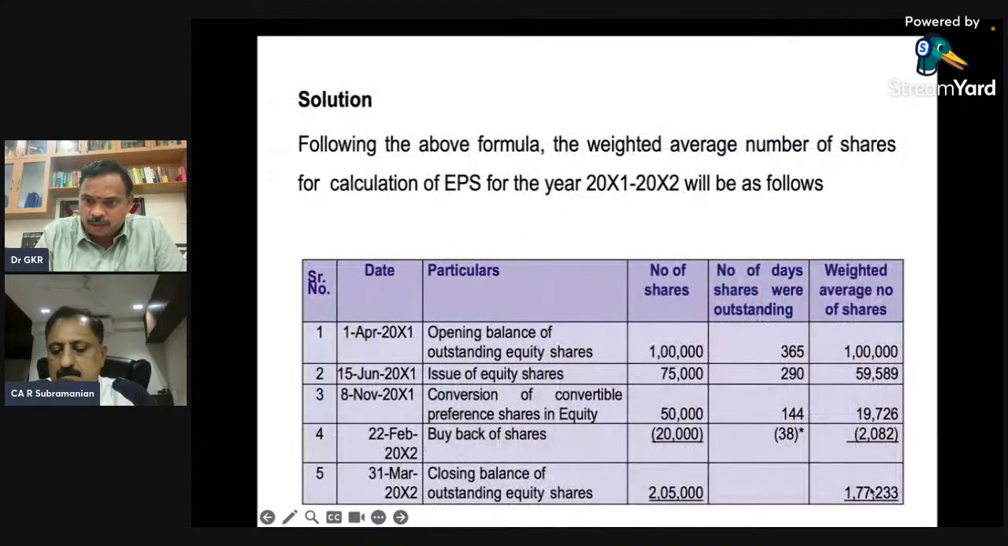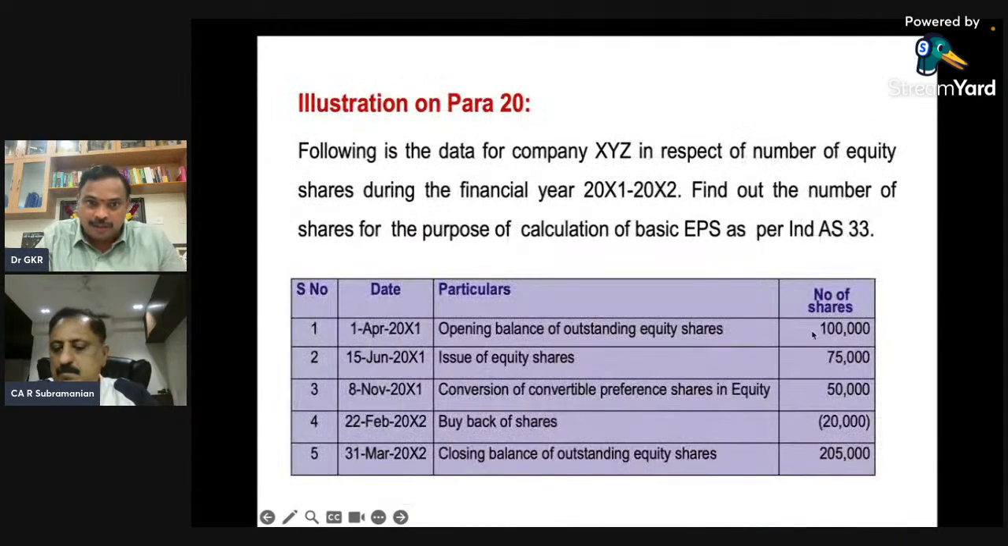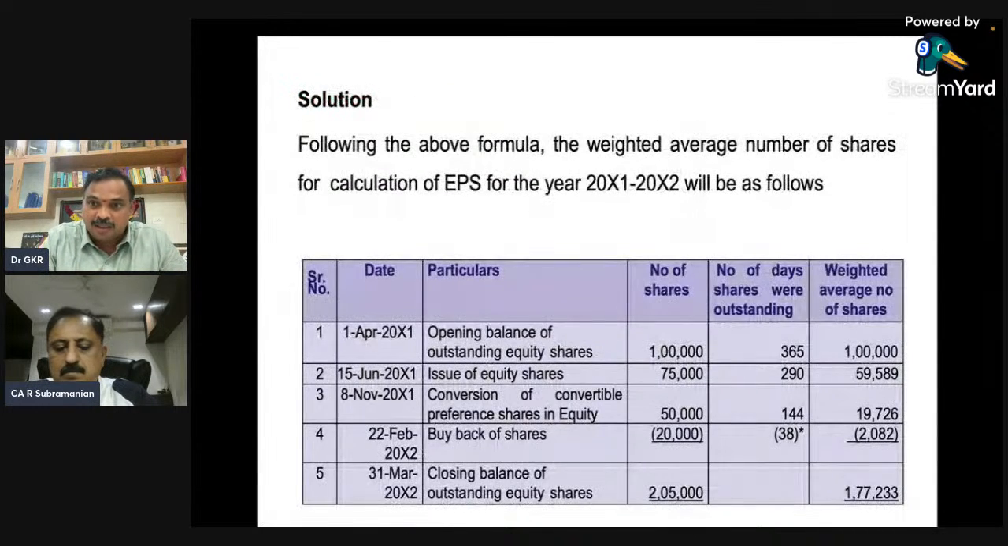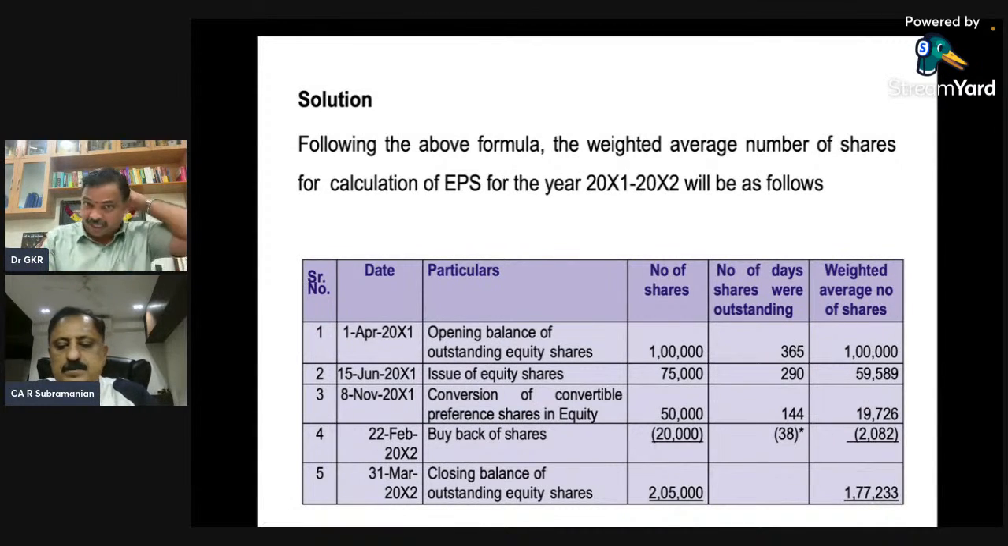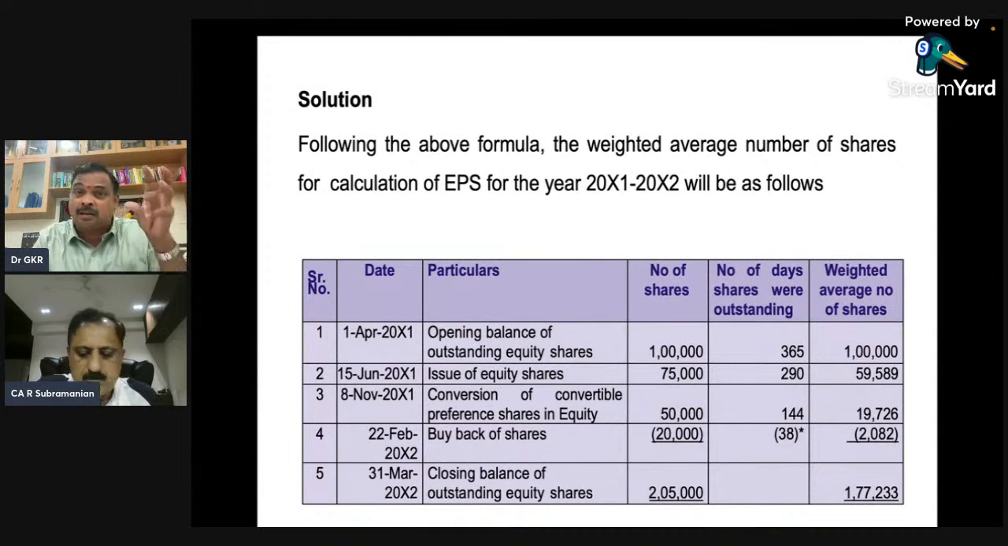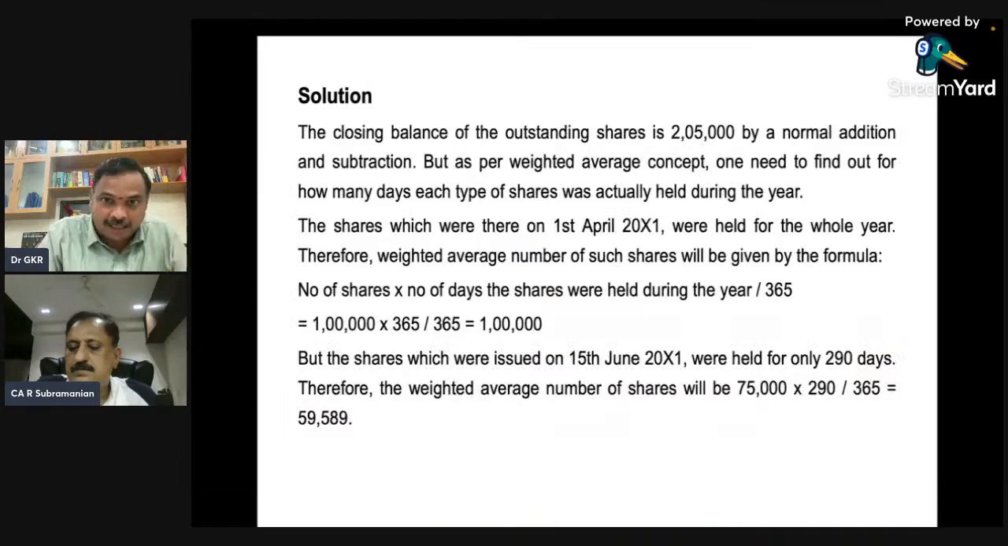Then my average closing balance is 177,233. Technically, my closing number of shares is 205, but I will not divide by 205 because the weighted average number of shares is 177,233. I'm not going into the arithmetic part of it, which you can calculate later. So I will give the weightage for the number of days the number of shares were held. That is how this works.